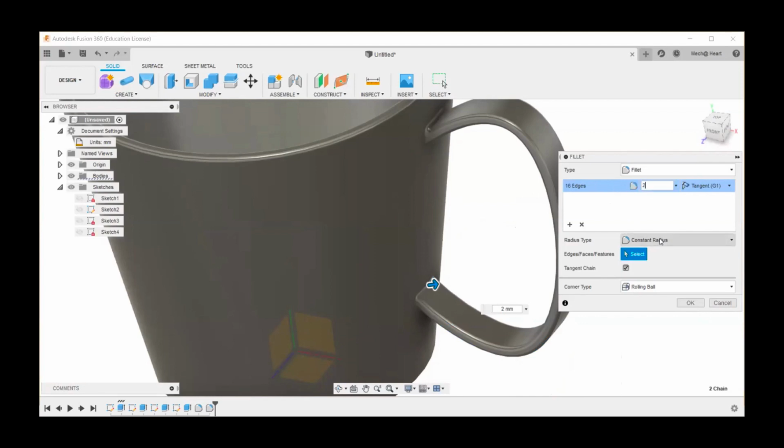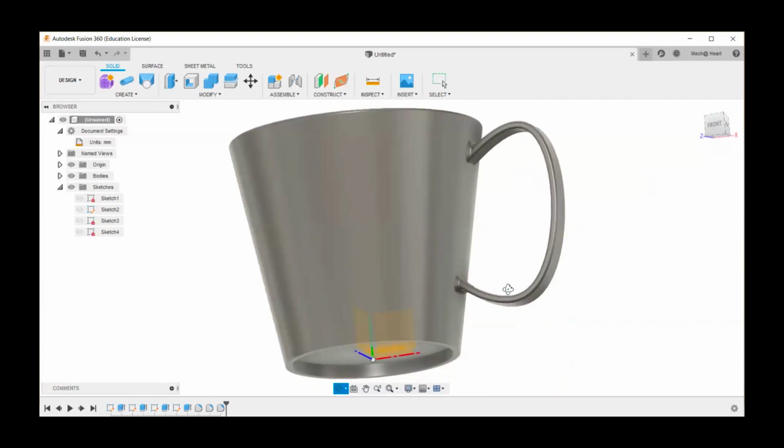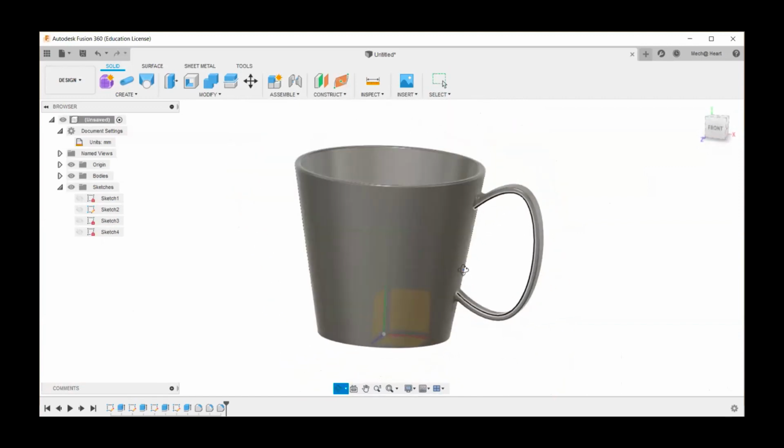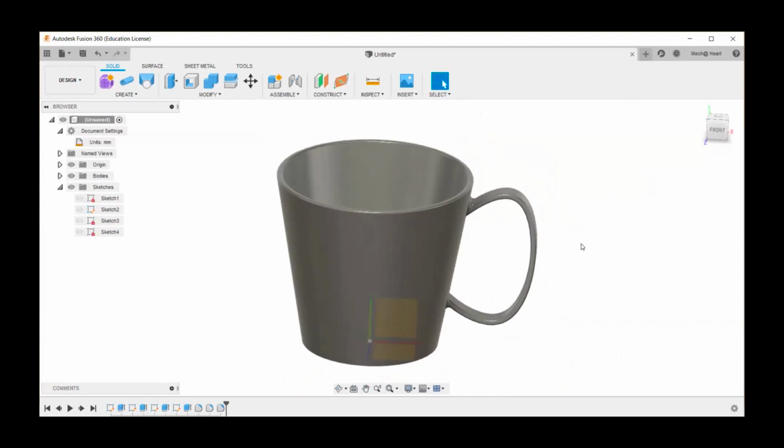Probably 2 mm. Okay, that's not failing. If it's not possible, it will fail. So similarly, I can give it even at the bottom. So just to rush quickly, I'm going to show you how to actually go for appearances.